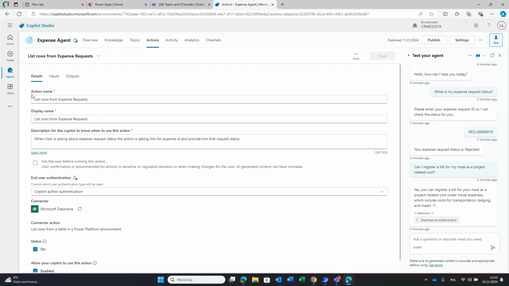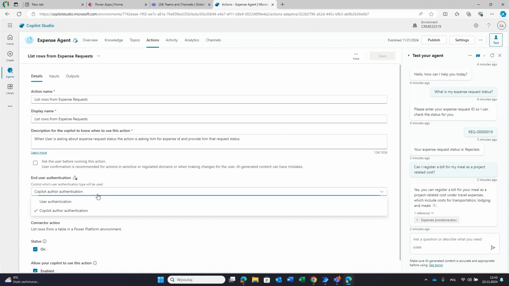So how was it built: action name again, display name, description, the crucial one, the prompt for AI to know that it should use that action if a user is asking a question about request status. Then end user authentication, something new.